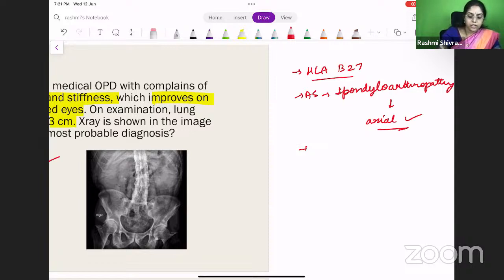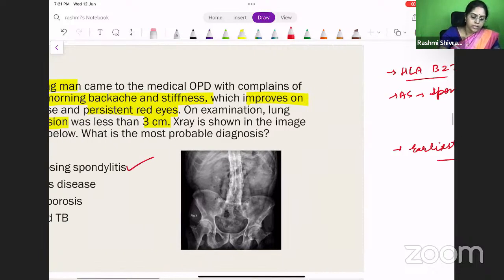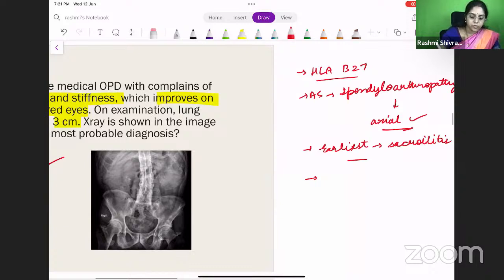Okay. So what is the finding? The earliest finding will be sacroiliitis. What is the red eyes that they are mentioning? That is the extra-articular manifestation, which will be uveitis. Sometimes the patient will be presenting to the ophthalmologist first with uveitis, and then later on when they do the HLA-B27, they will know that the patient is at risk for ankylosing spondylitis, and they will keep the patient under constant monitoring. Okay, so the red eyes is uveitis.